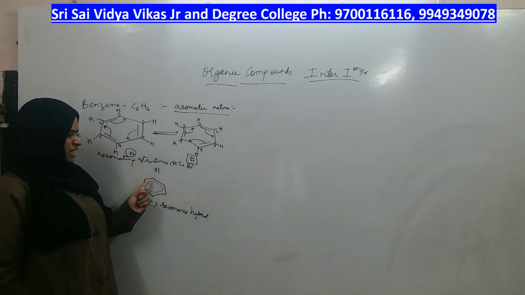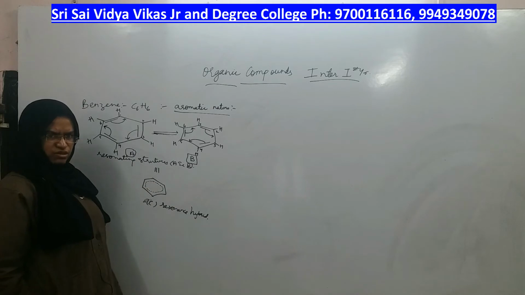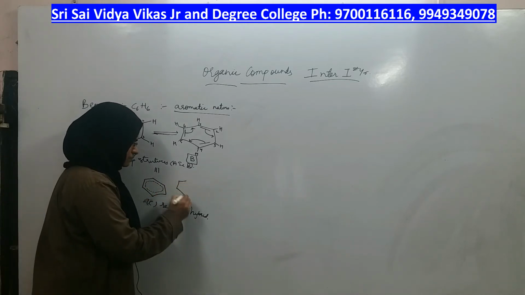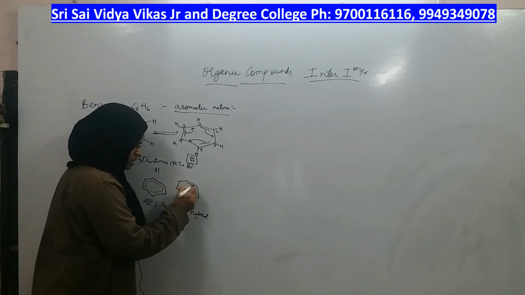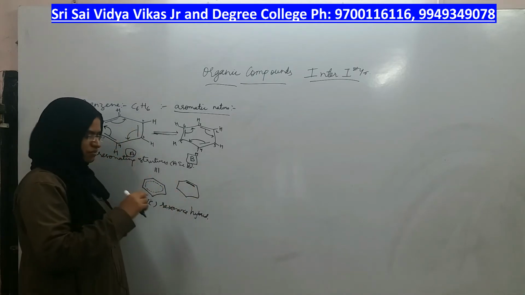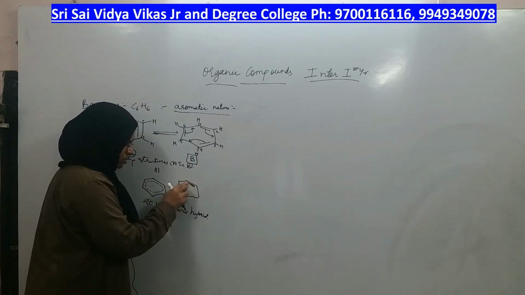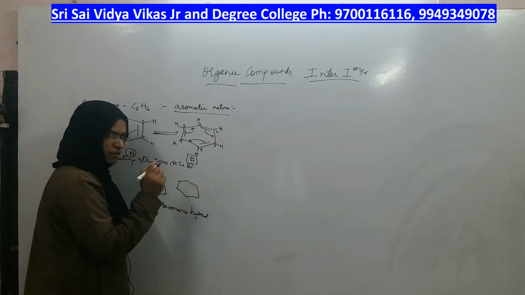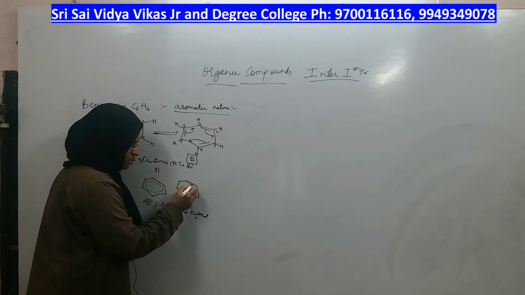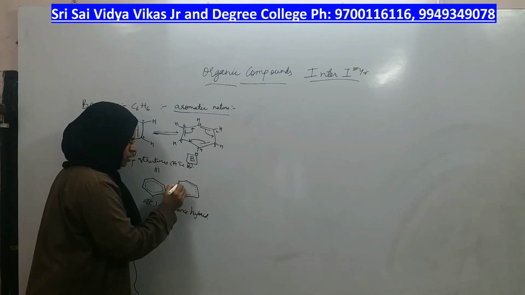So, am I taking a double bond for any two carbons? No. As the double bond is not fixed to any one carbon, instead of a thick line which means a pi bond, what I am saying is that one full pi bond is not present; half of the pi bond is here, another half here. Same way for the next pi bond, half is here and another half is here. Same way for the next pi bond, half of the electron density is here, another half is here.